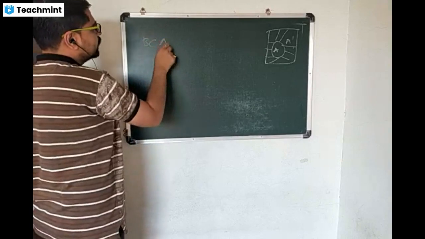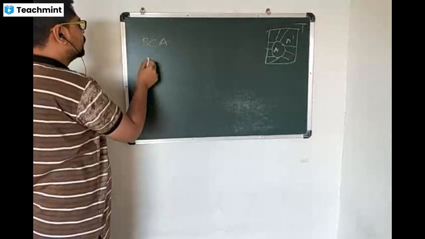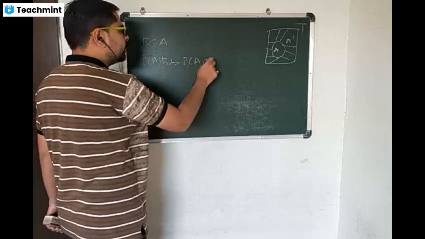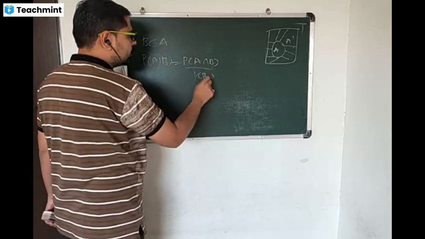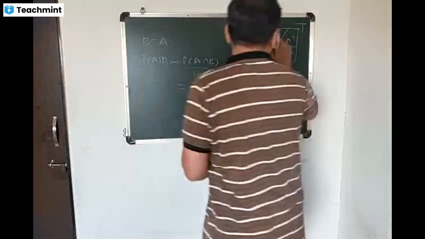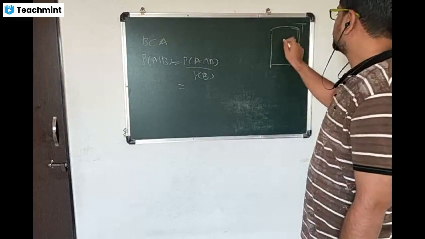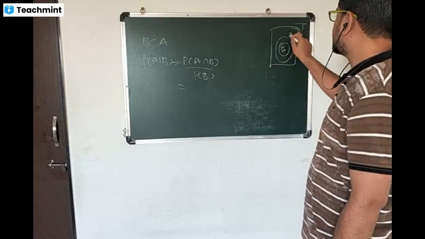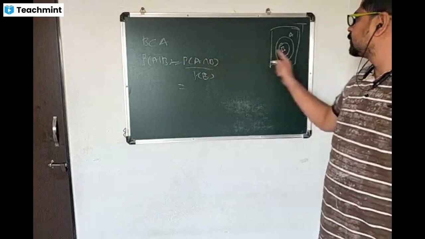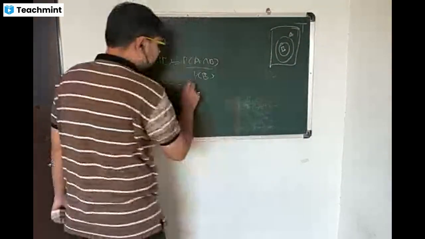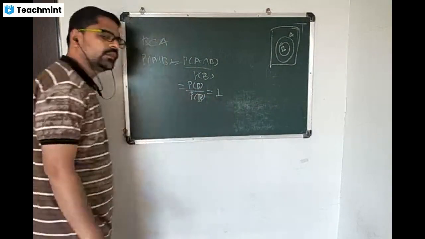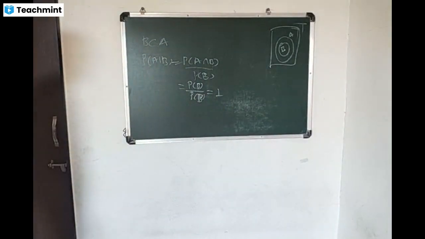If B is a subset of A, then probability of A given B is equal to probability of A intersection B divided by probability of B. And if we look at probability of A intersection B, here the case is B is a subset of A, that is B is contained in A. So A intersection B is B, only B, because A contains B. So probability of B divided by probability of B, and this is equal to 1. So this is the probability of A given B.